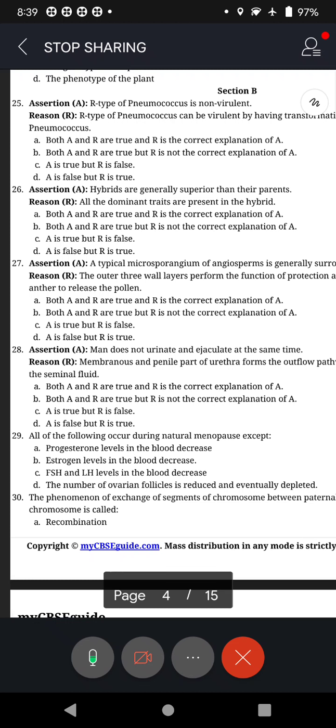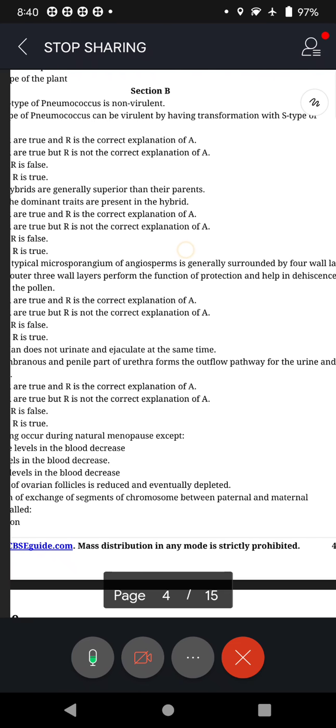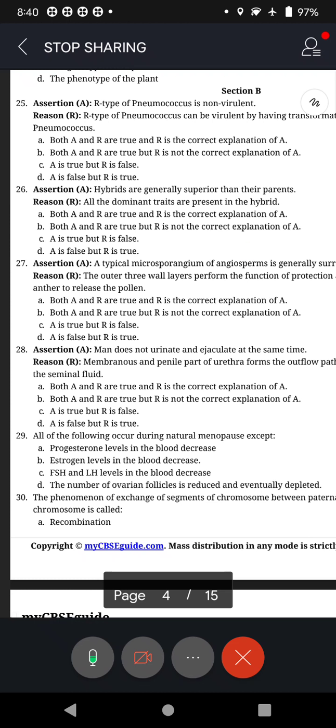What is that? Assertion: R type of pneumococcus is non-virulent. The moment we said R type, rough and smooth, isn't it? Pneumococcus, the bacteria that causes pneumonia. I think Sandeep is getting rats in his mind. Reason: R type of pneumococcus can become virulent by having transformation with S type of pneumococcus.